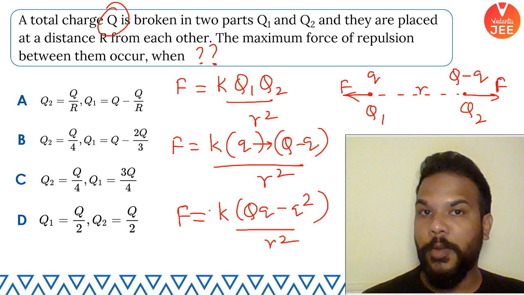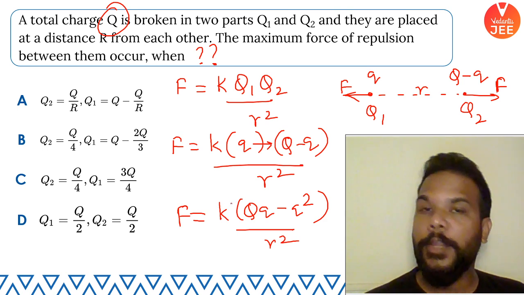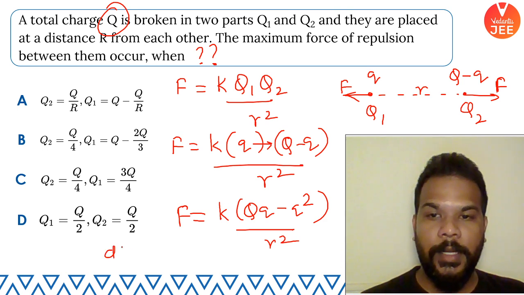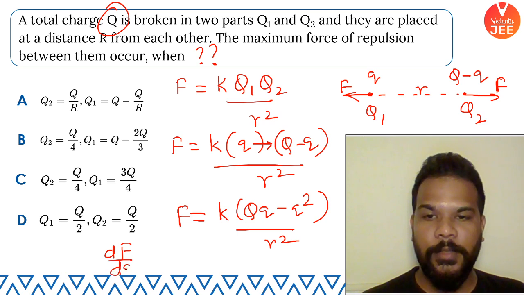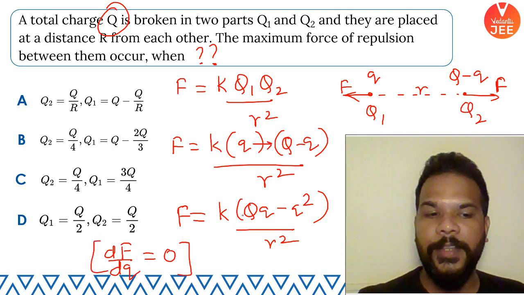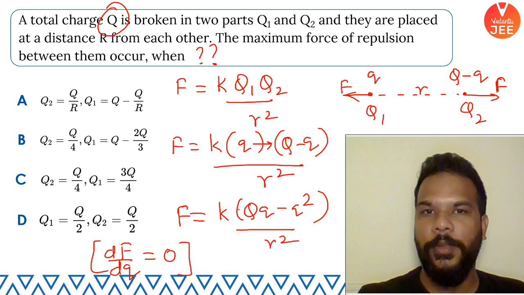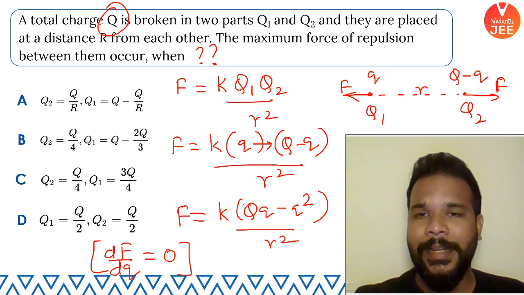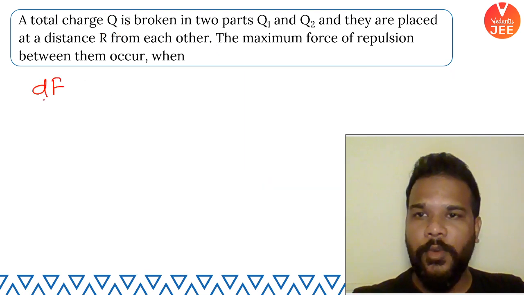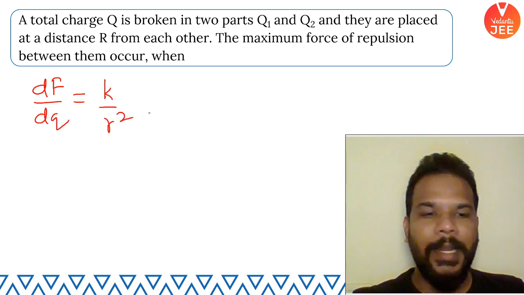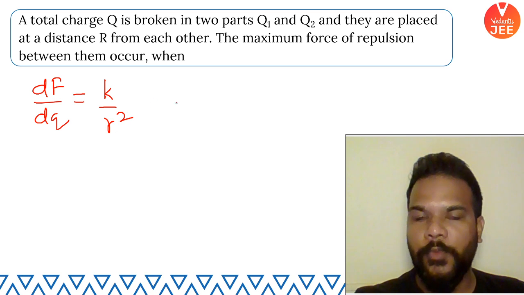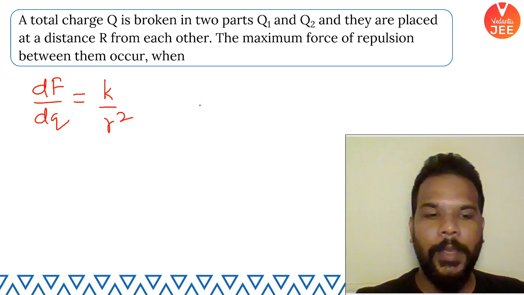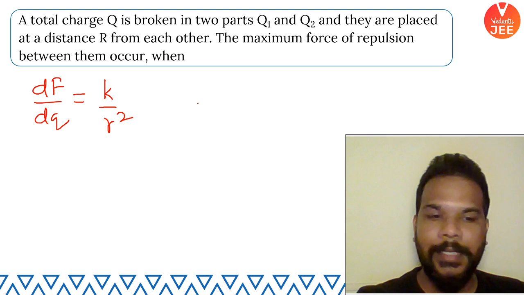Now, whenever we speak about maximum or minimum value of any quantity, we know that we need to differentiate. Because small q is variable, that is the factor with respect to which force will be differentiated and equated to 0. So let's find that. If I write dF by dq, k is basically 1 upon 4 pi epsilon naught, and r square, the gap between the charges, is not changing, that's constant.